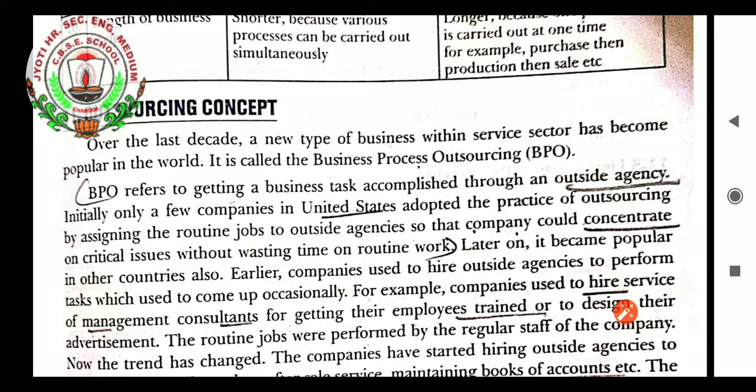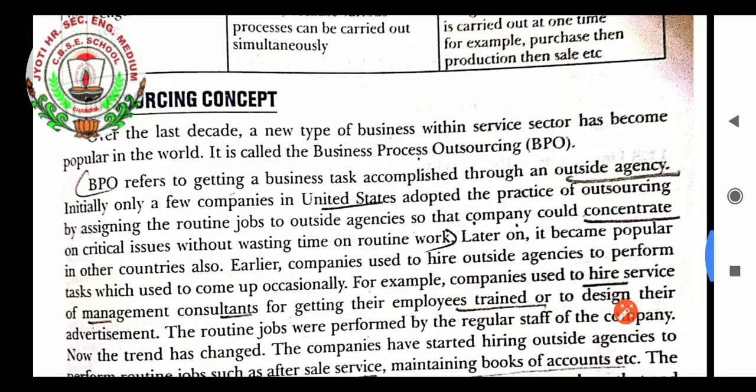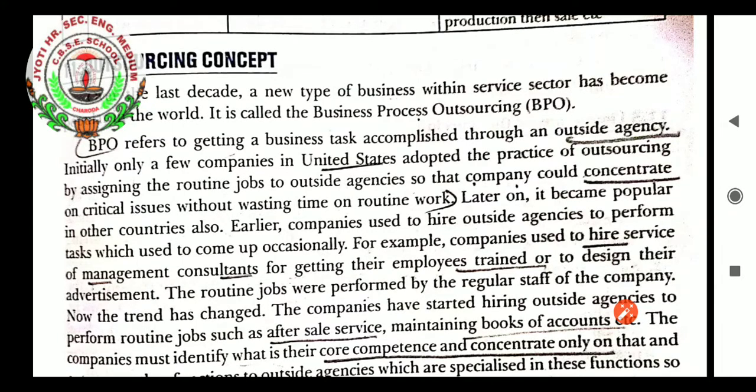You know it. Many of your relatives, a brother or sister, will be working in this BPO. Let us have the knowledge of this BPO. BPO refers to getting a business task accomplished through an outside agency. Students, initially only a few companies in the United States adopted the practice of outsourcing by assigning routine jobs to outside agencies so that the company could concentrate on critical issues without wasting time on routine work. Later on, it became popular in other countries also.